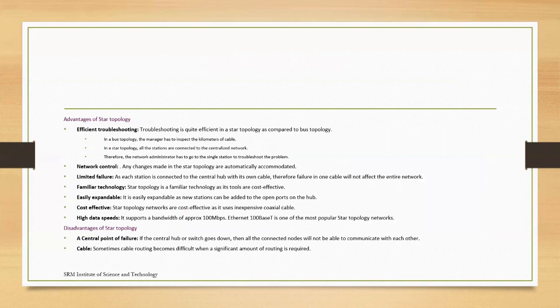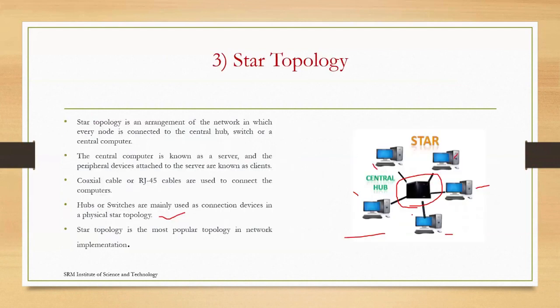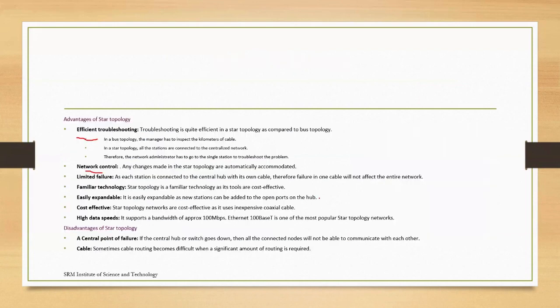And what is the advantage of star topology? Same like the previous one, troubleshooting is easy, and network control. Since all the systems are connected to the single central hub, the network management will be a bit difficult, but limited failures will be there. And then it is easily expandable and cost effective. The speed will be very high.